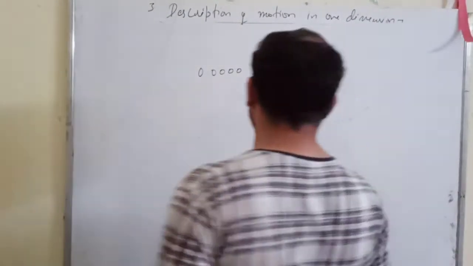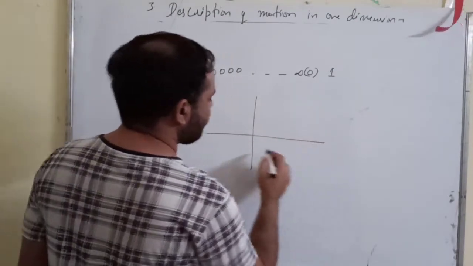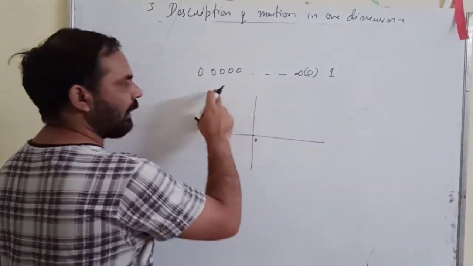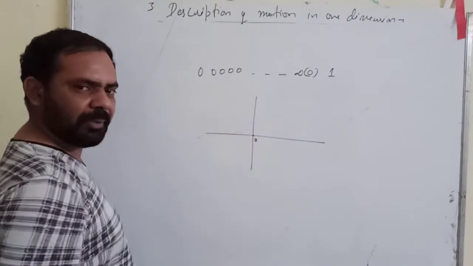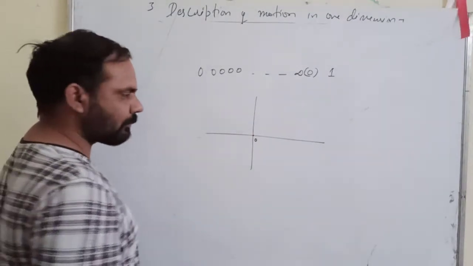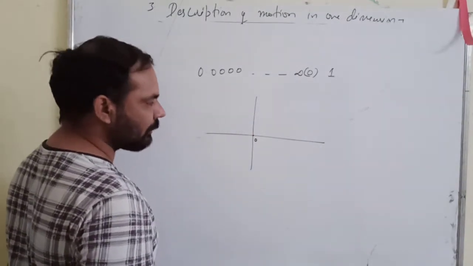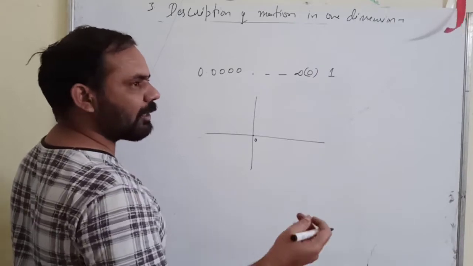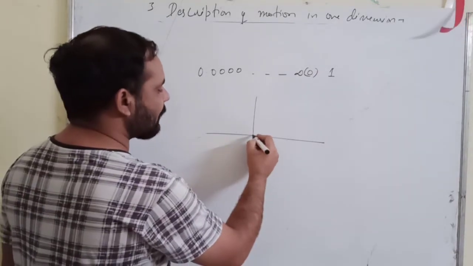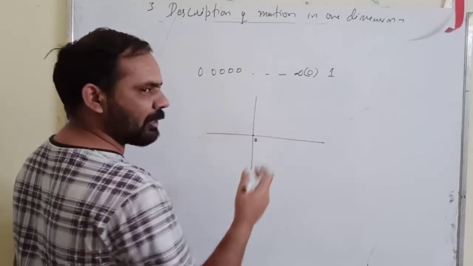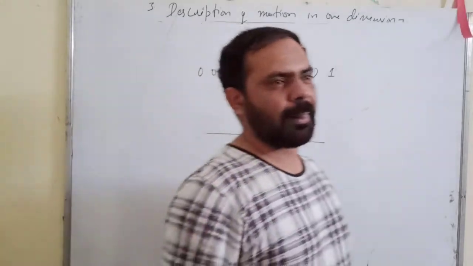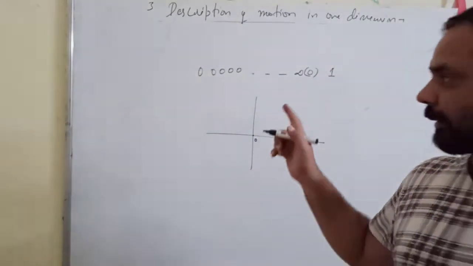Suppose on your graph paper, this is your 0, and I ask you to mark this point, where will you mark it? Sir, very near to 0. It is so near to 0 that you cannot separate the 2 points. Am I right? Yes, yes sir.